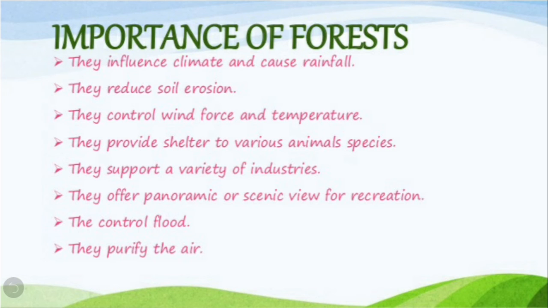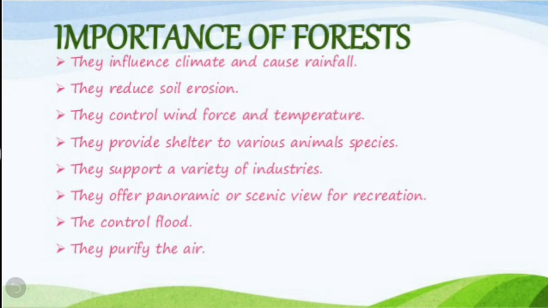The best example is the paper on which you write, the paper from which your books and copies are made. They even offer panoramic or scenic views for recreation, meaning they provide natural beauty for recreation and also for photo shoots. They even control floods. How do they control floods? These thick forests, these thick trees, control the water system. They do not allow the water to enter everywhere where there are forests, big trees.